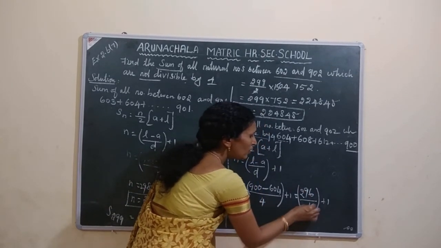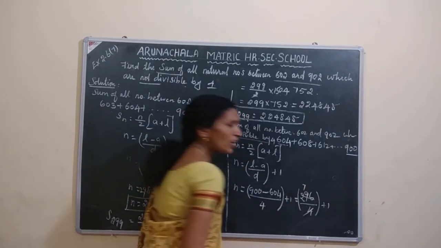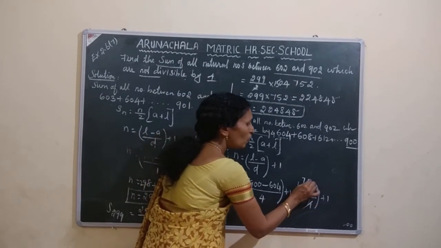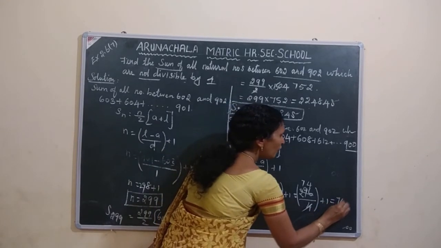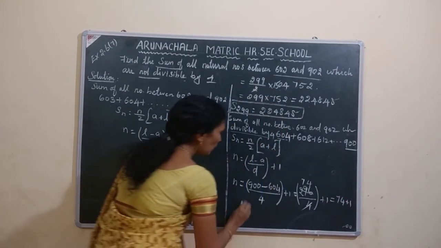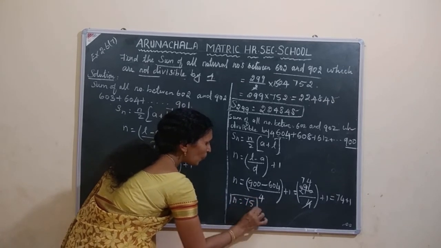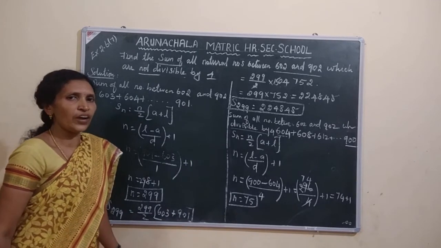Yes, now 1 4 is 4. 7 4s are 28. Balance 1, 16. 4 4s are 16. Equal to 74 plus 1. So n equal to 75. Now, what you have to find?